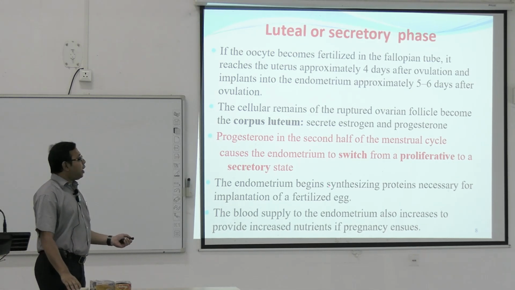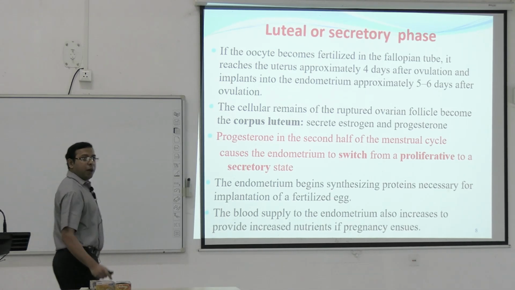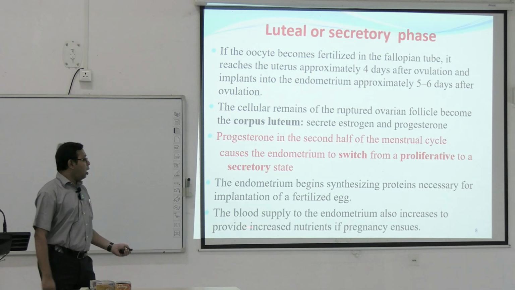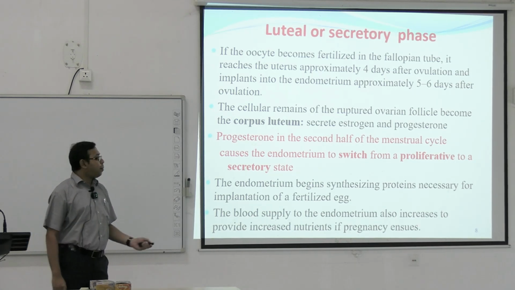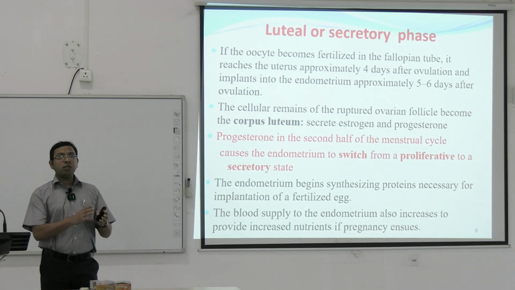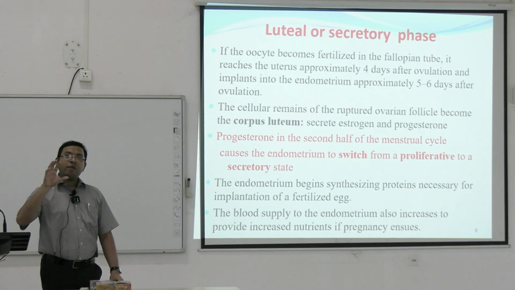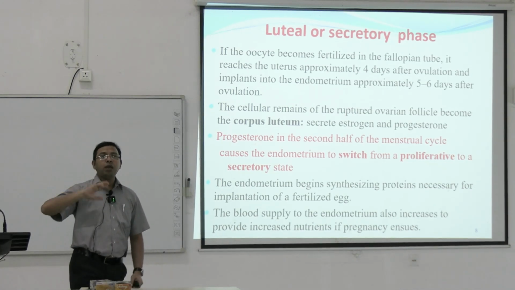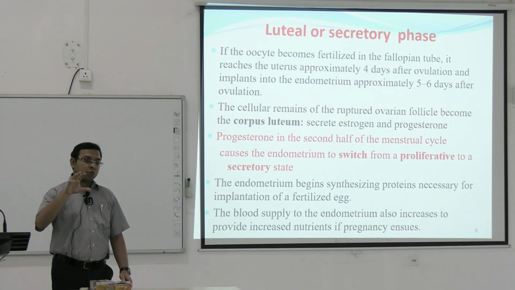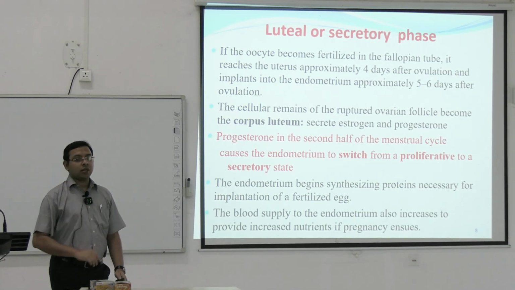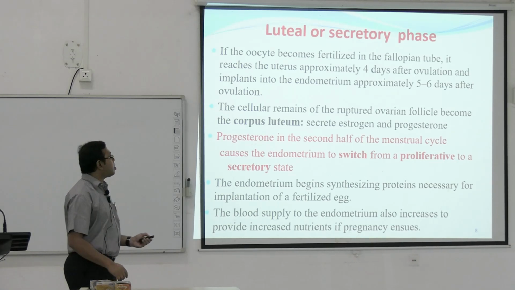The endometrium begins synthesizing proteins necessary for the implantation of a fertilized egg if fertilization happens. The blood supply to the endometrium also increases to provide increased nutrients if pregnancy ensues. So this is the difference. If pregnancy happens, the corpus luteum remains, and from this corpus luteum large amounts of estrogen and progesterone are secreted that help in continuous support to the fetus. And if there is no pregnancy, it breaks down and menstruation happens.